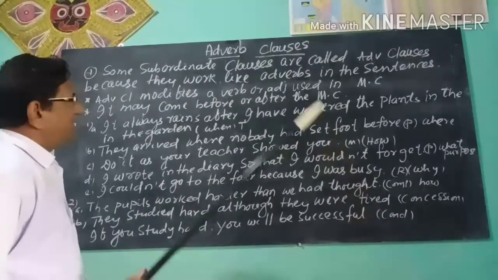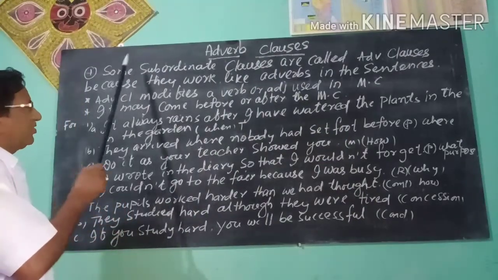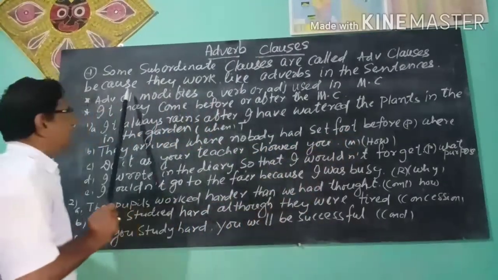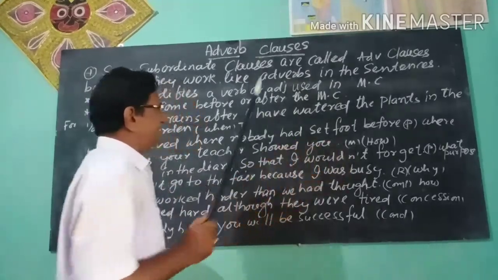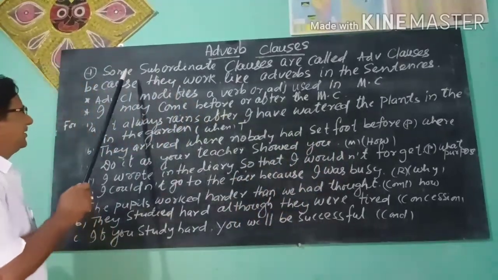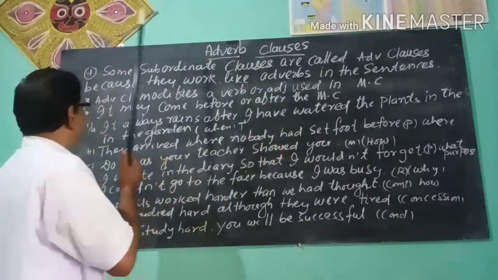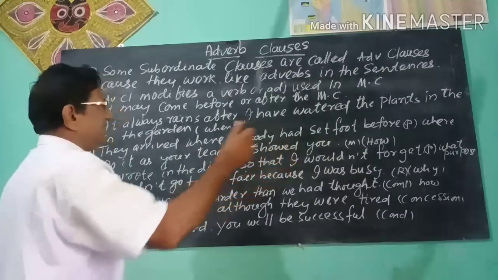You see the blackboard. Some subordinate clauses are called adverb clauses because they work like adverbs in sentences.